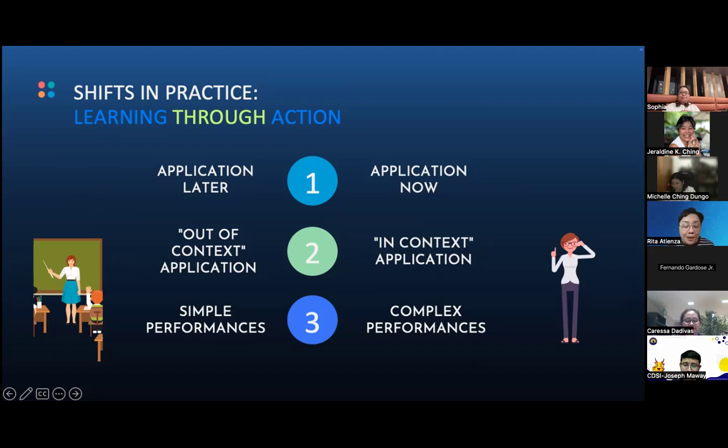Kasi ang assessment ng knowledge and skills, malamang kaya na yon sa maybe fill in the blanks, multiple choice, or a skill demo, right? So if the skill you're teaching them is to write a prayer of thanks, small skill, you can just ask them, write a prayer of thanks, and then you can grade it. Maganda bang prayer?